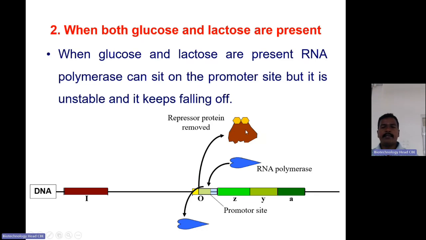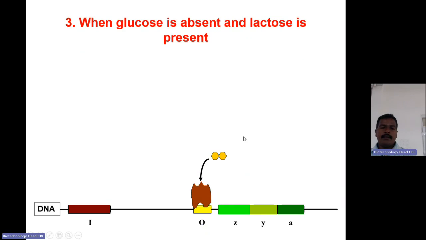So even though it is there, the transcription will be very minimal, but the binding will not be that much. The binding of the inducer and repressor protein is not that strong. So again, the reassociation will happen and it will bind again to the operator site.